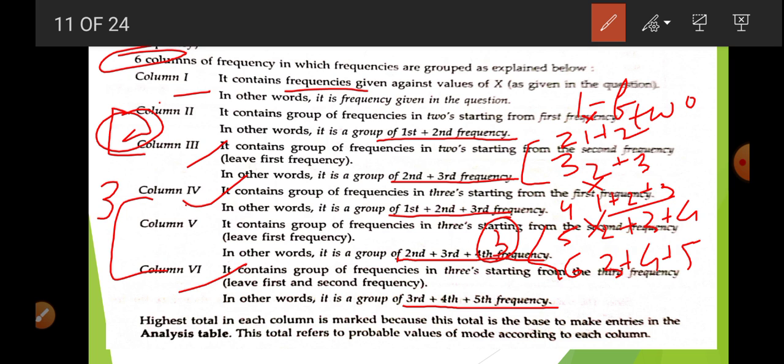Remember, the first one is related to only x, the next 2 are related to twos, that is, only 2 frequencies are added in the first and second. In the second and third, first we add up to second and third. The last 3 columns are related to threes, that is, 3 numbers are added. Okay, so you have to learn it.